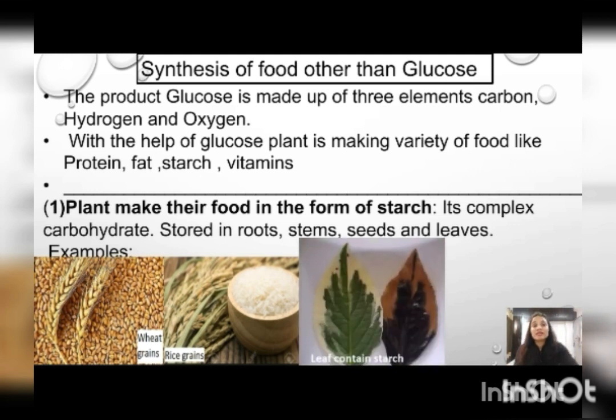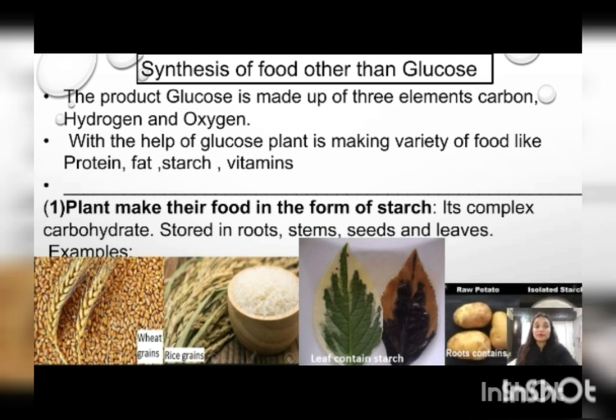Next is we are having example of leaves and we have said that starch has been stored in leaves also. These are the two leaves. The first leaf is the normal leaf and the second is the leaf reacted with iodine. Iodine has the characteristic that when it reacts with starch, it gives blue-black color. If starch is not present, it will not give any color. So here you can see the second leaf, right hand side leaf, it is converted into black. That represents leaves are also having starch.